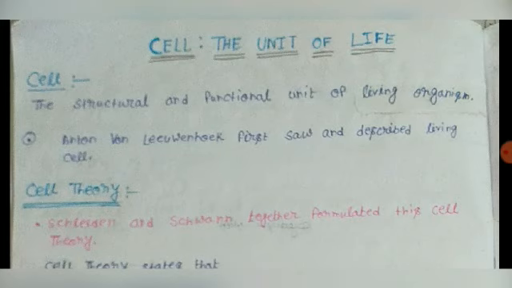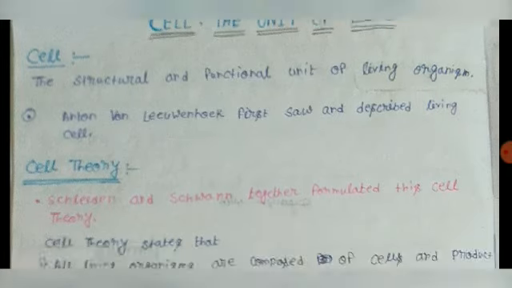Robert Brown first discovered the cell, but it was not living. He observed cork cells, which were non-living cells. So let's discuss the cell theory.